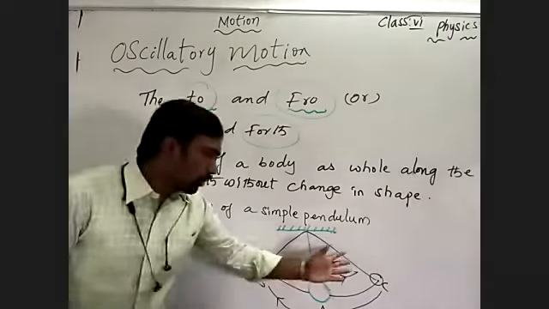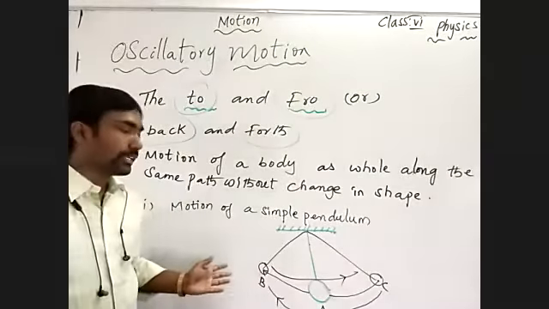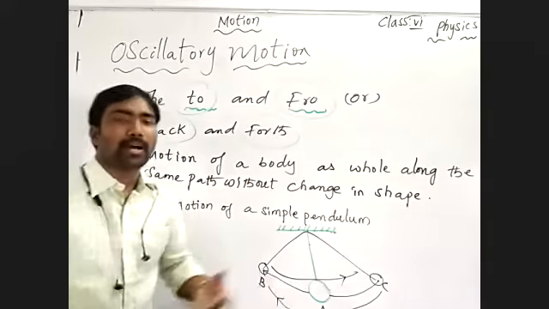It is making to and fro motion, back and forth motion, in the same path.